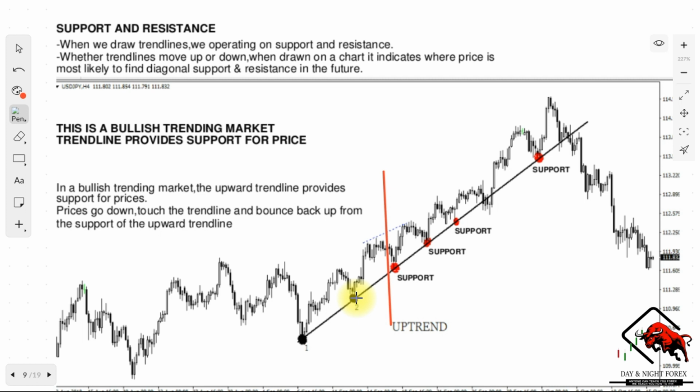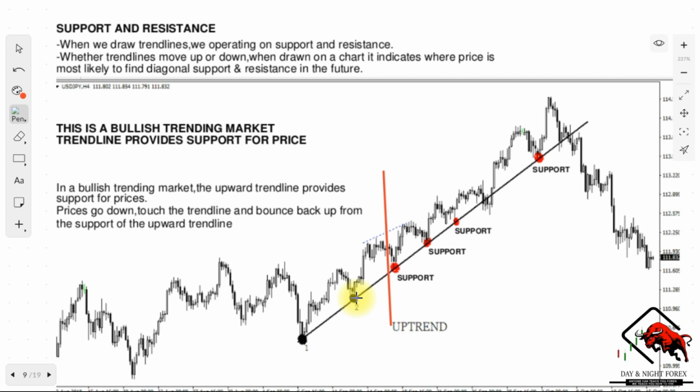So it's a forecast indicator, or you can call it that, but it's not an indicator. It's a trend line. So it's just a line. You just draw it, but you must push it through all the way into the future to see potential points where the market's going to come and try to touch those points. So that's what we use our trend lines for, but it's basically diagonal support and resistance.